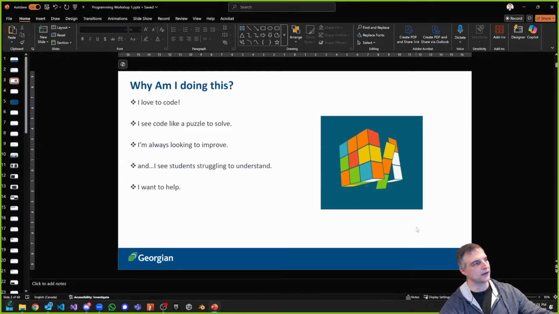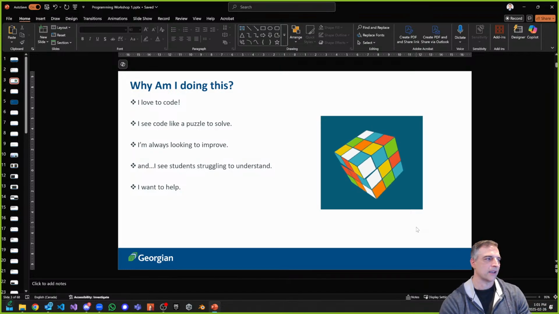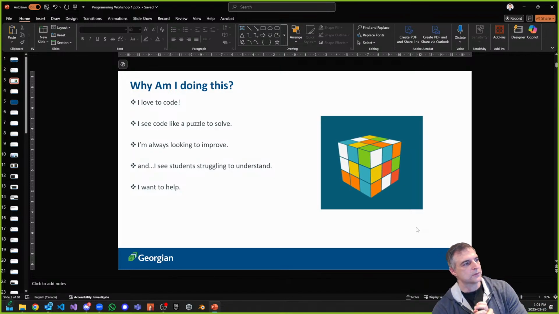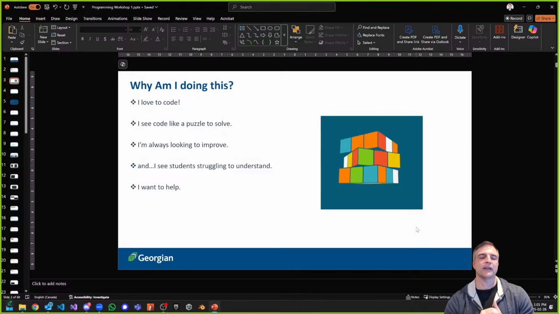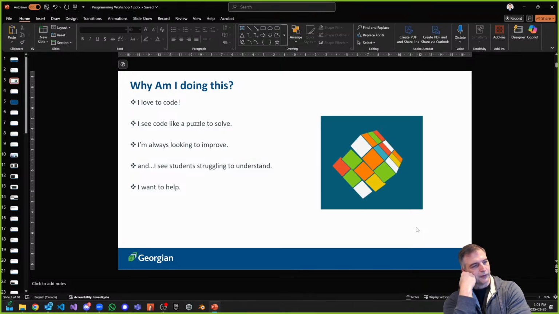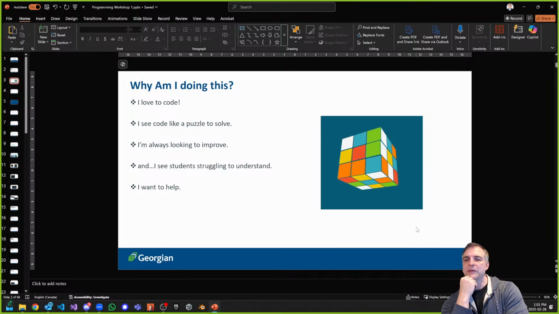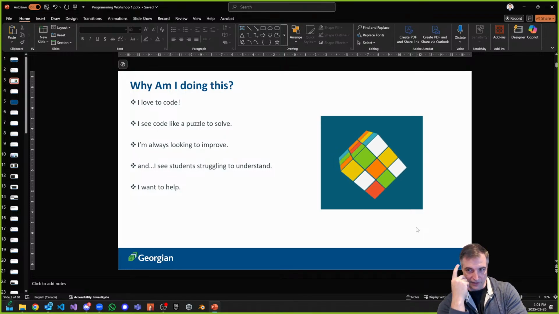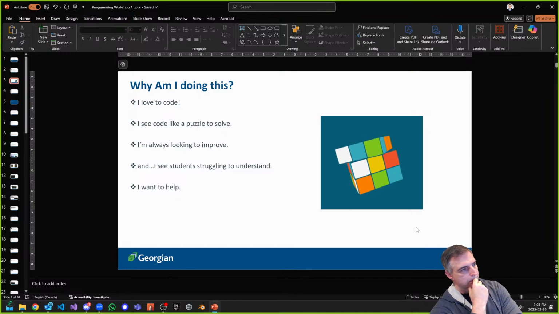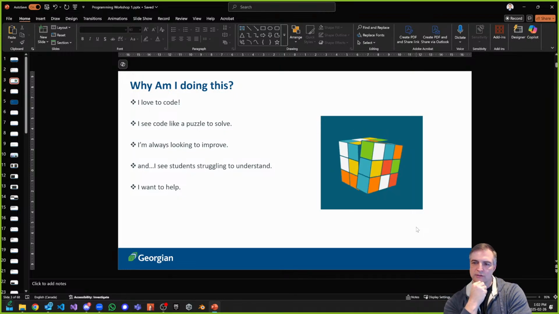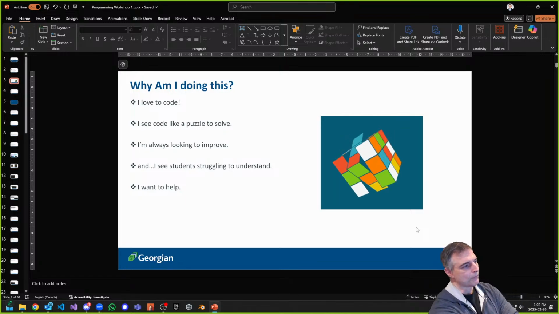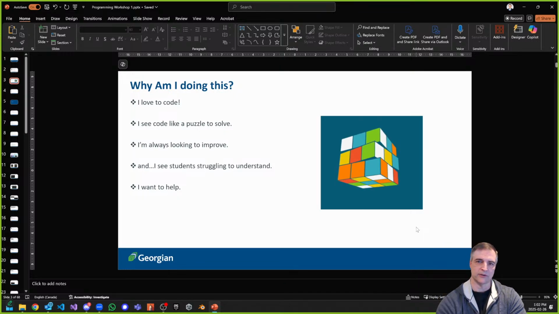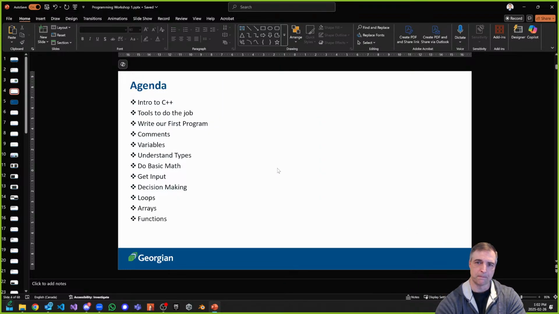I think this is the main thing, which is I love to code. I always think about solving puzzles with code. When I look at code, I see it as a puzzle in many ways, and I'm thinking, if I was looking at that code, how could I make it better? That's the first thing I think about. Lately, I've been seeing students struggling to understand just the basics, like how to put things together, especially in C++. So I wanted to really help, and that's why we're doing this in our reading week.